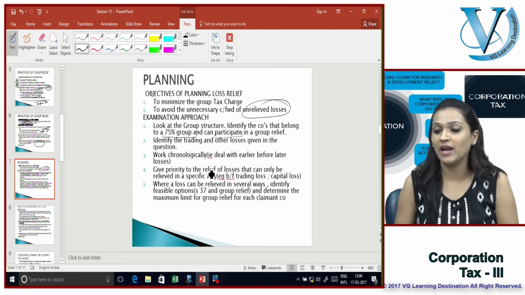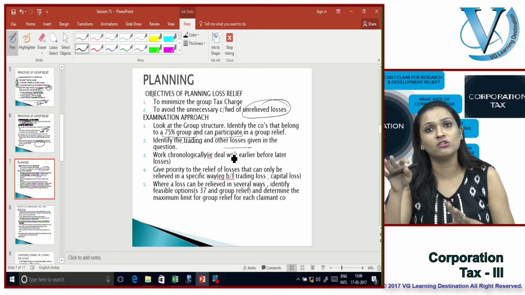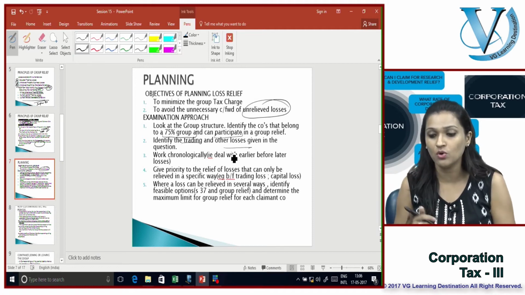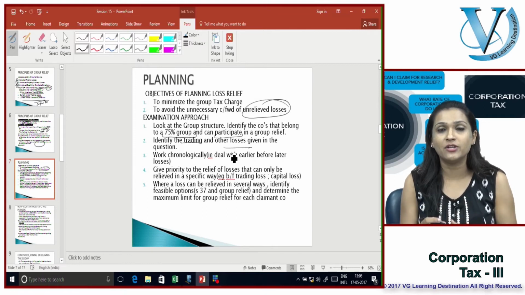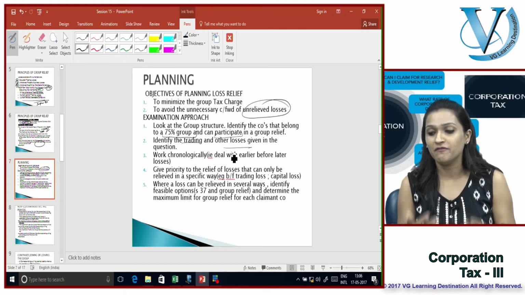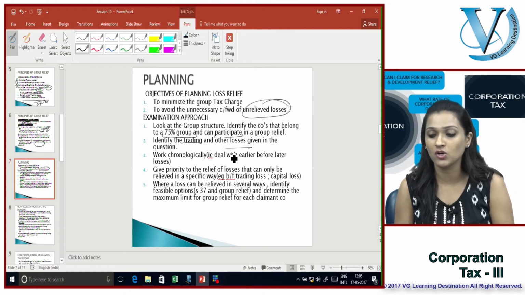Identify the trading and other losses given in the question. You have to identify all sorts of losses which have been given to you. Work chronologically, which definitely means you need to work in a sequential manner. The first loss gets treated first. The earlier loss gets treated first before any later loss.